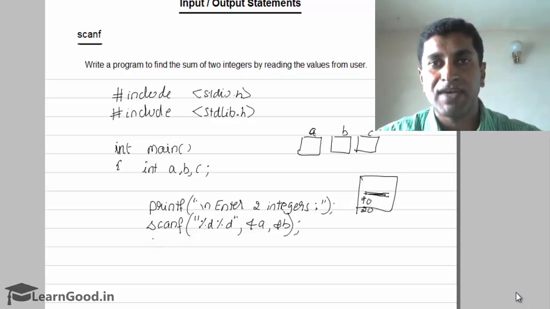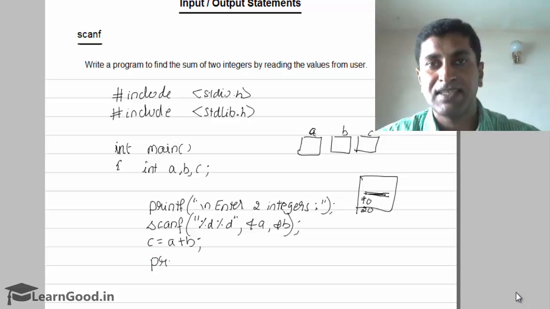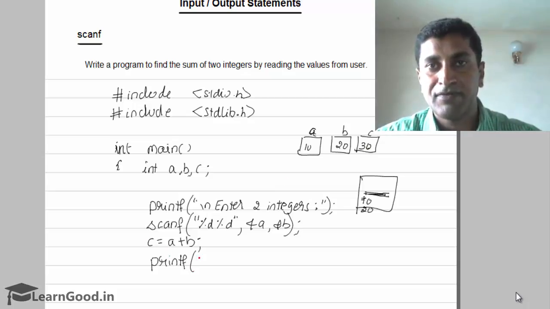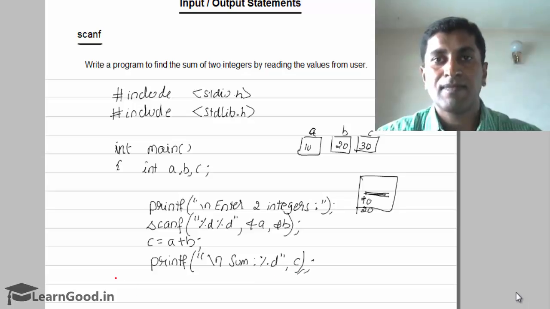And now after that you can find the sum by giving c equals a plus b. The result is present inside c, which you can display here. If the a value is 10 and the b value is 20, then c equals a plus b is nothing but 30, and the 30 value can be displayed on the screen by giving a printf, \n, sum equals %d, that is c. Then close this.